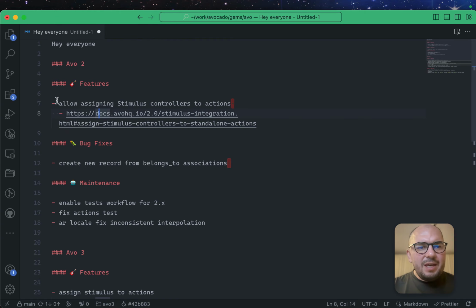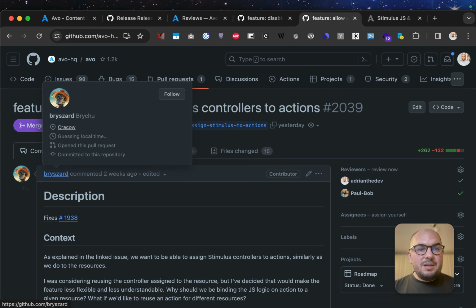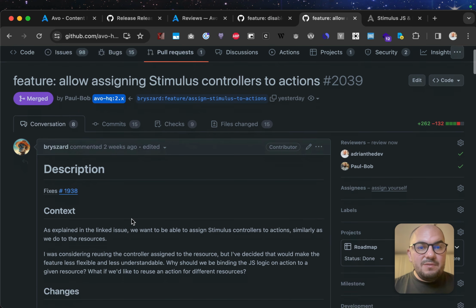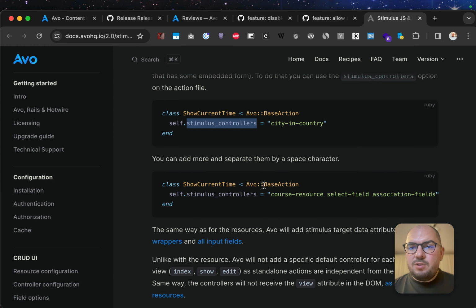First, we have a cool little addition to Avo 2 and Avo 3: allow assigning stimulus controllers to actions. This was a nice contribution by Brichu. Thank you so much, man. We definitely enjoy and appreciate all your cool contributions.